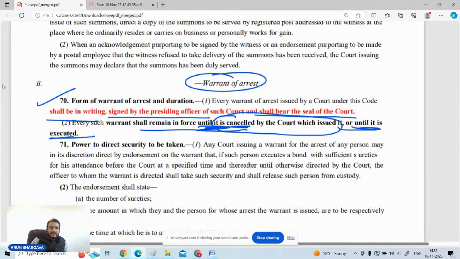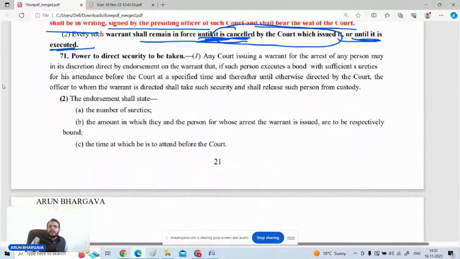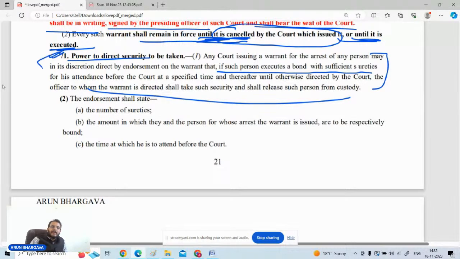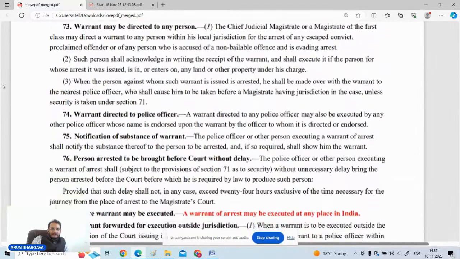Number 2, that if the warrant is a kind of a bailable warrant, okay, then in the warrant itself it will be mentioned that okay, when this person will come to you for arrest and he detains you and you deposit a certain amount or a bond is executed by you, he will release you then and there। ठीक है, तो वो सिक्योरिटी आप ले लेंगे और उस व्यक्ति को रिलीज कर देंगे। ये बेलेबल वारंट्स के लिए प्रोसेस जो है ये अप्लाई किया जाता है।